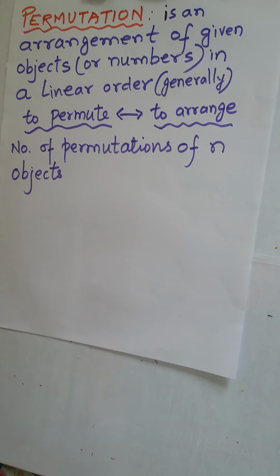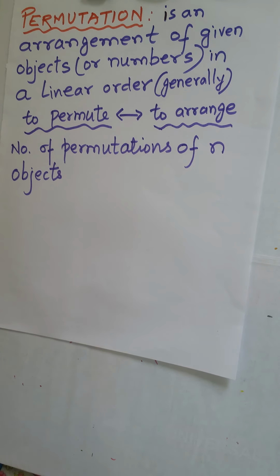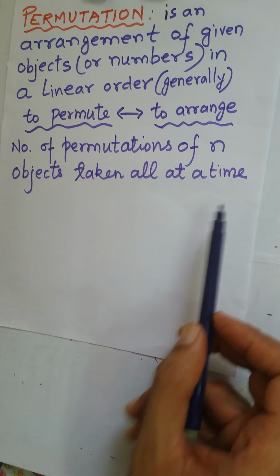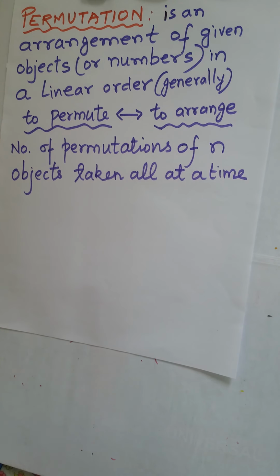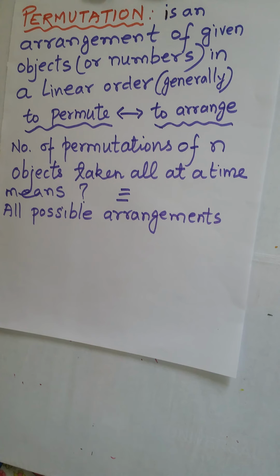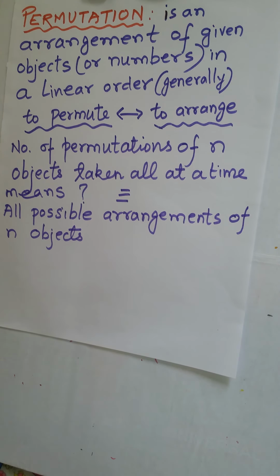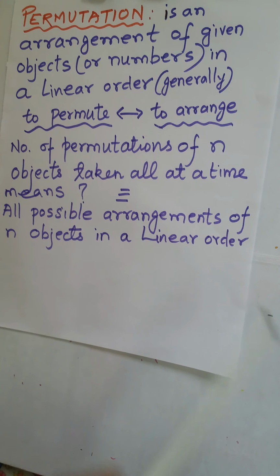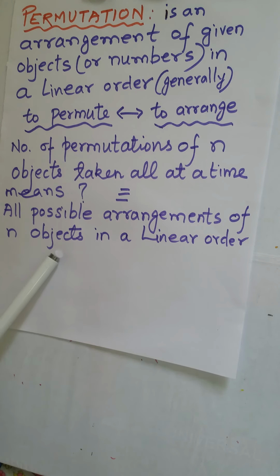So, the number of permutations of n objects taken all at a time means what? It means all possible arrangements of n objects in a linear order. So once again, to permute means to arrange, and the number of permutations of n objects taken all at a time means all possible arrangements of those n objects in a linear order.